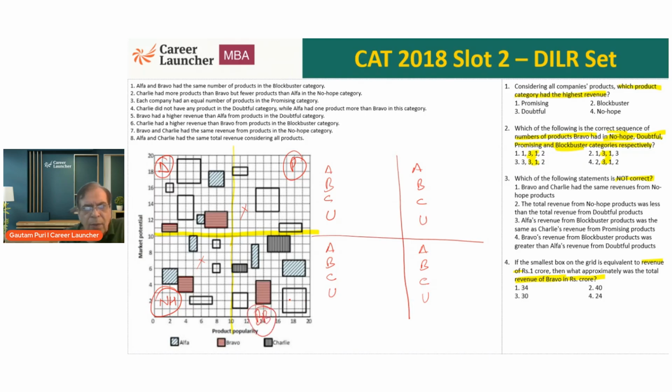Okay. I can cancel out these 2 boxes, roughly. I can cancel out these 2 boxes. Similarly, 1 to 1. This box and this box. What are you left with? You are left with this chotu box. This can also be cancelled out. And these 2 boxes can easily be cancelled out. This is definitely more. So the product category which has the highest revenue is going to be blockbuster.